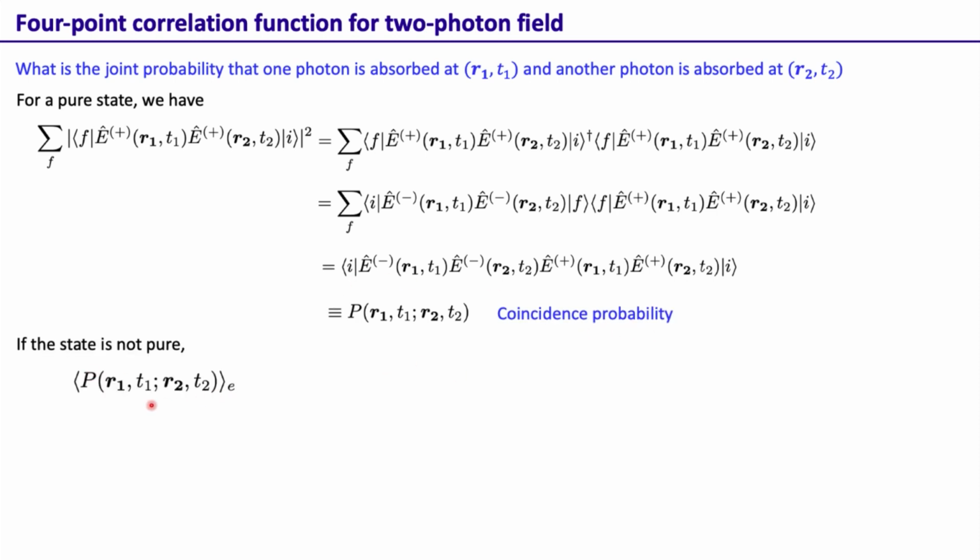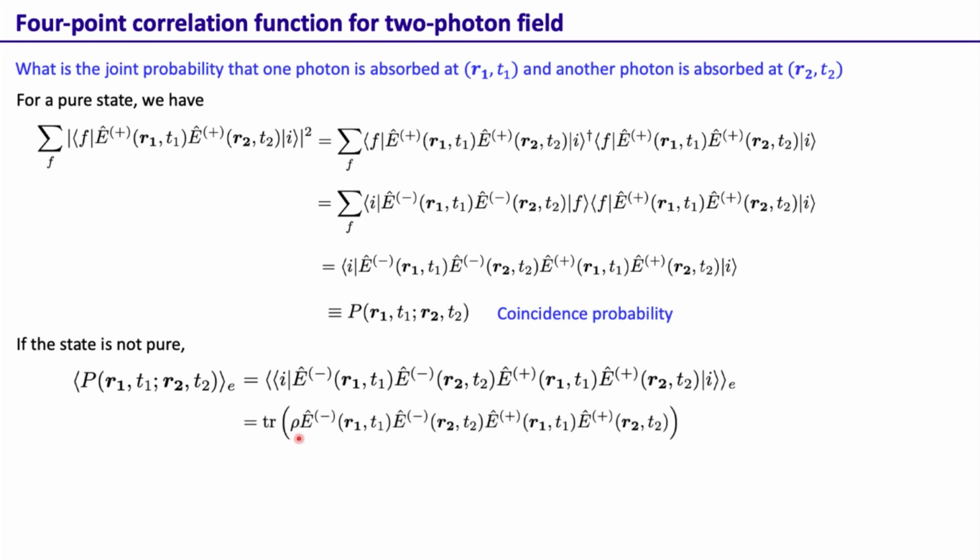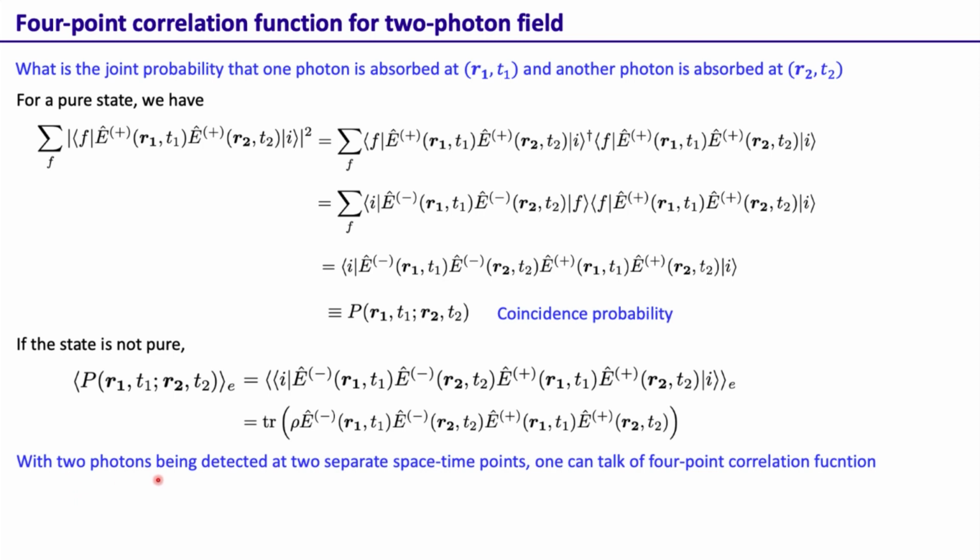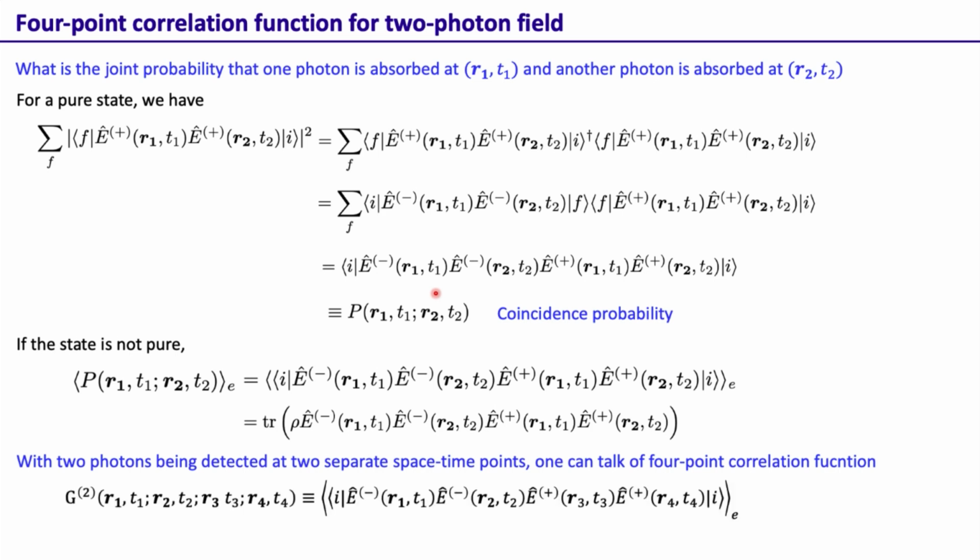Of course, if the state is not pure, then we have to take one more level of expectation value, and in this case it is just the trace of rho times this quantity. So it's the same mathematical structure. That is the joint probability that one photon is absorbed at R1 T1 and another photon is absorbed at R2 T2. Now when we have two photons being detected at two separate points, one can talk of a 4-point correlation function. When we had just one photon, we were talking about the 2-point correlation function. With two photons, we can talk about the 4-point correlation function.